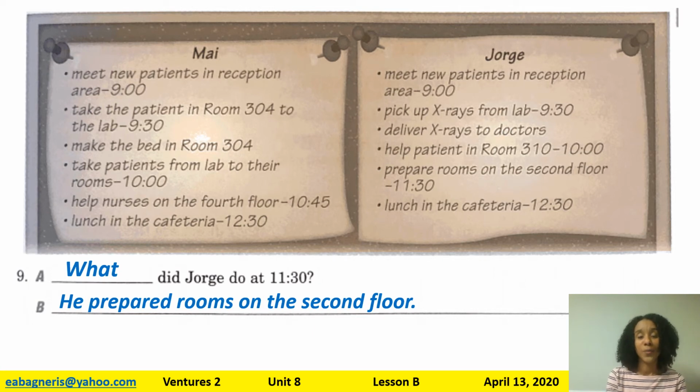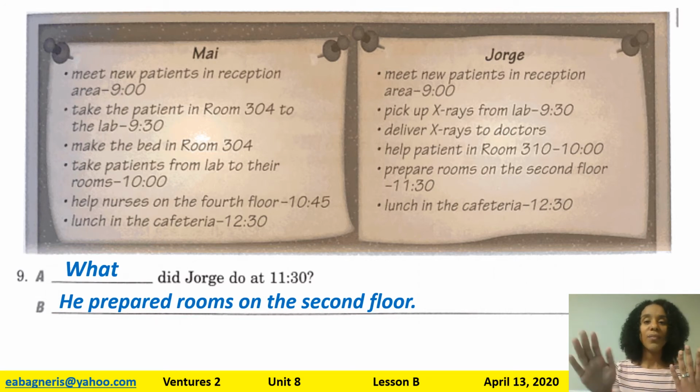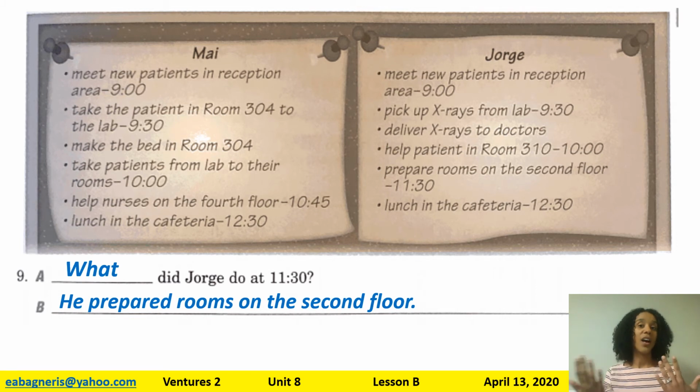How did you do on the homework? Do you understand what and where? We've done a lot of practice with what and where, and I think that you're probably starting to understand. I do want to let you know that, like I said, what questions go with do a lot, where questions go with go. But that's not always the case, because sometimes I can have a when question, and it could go with do or it could go with go.